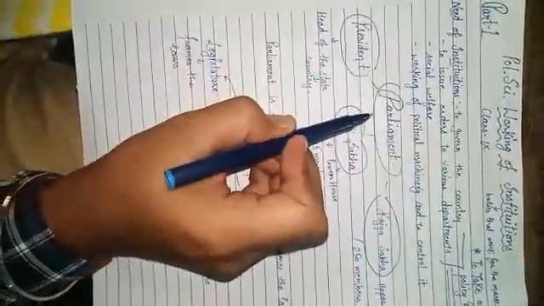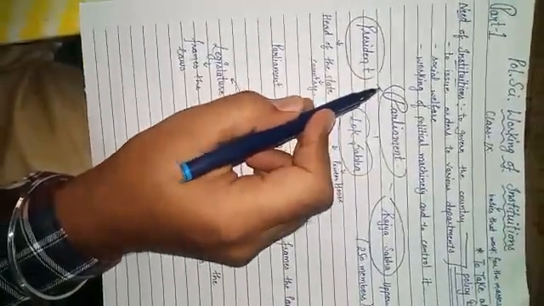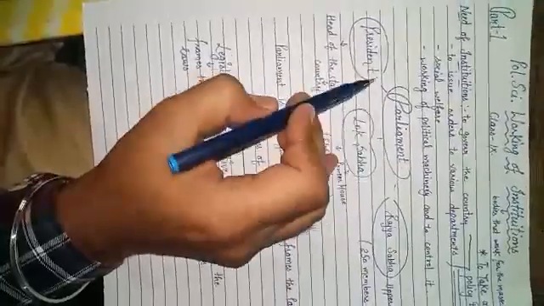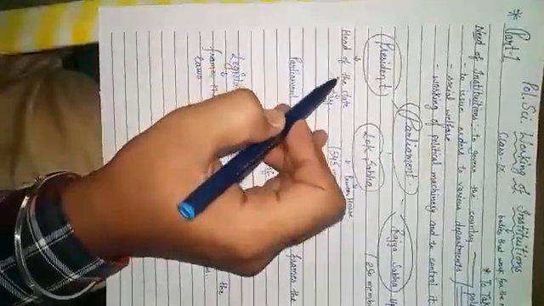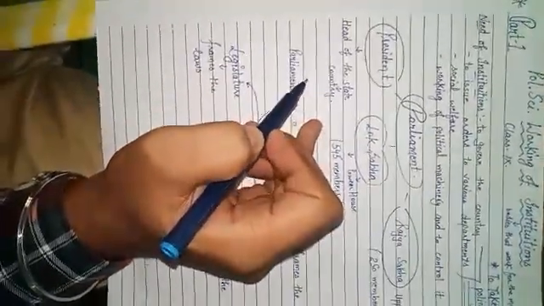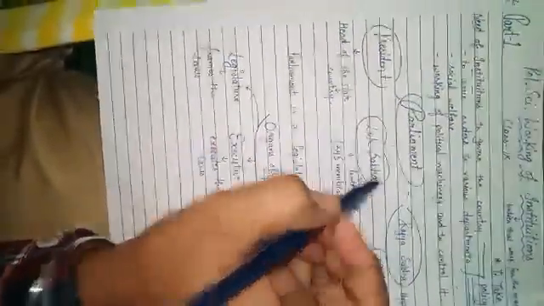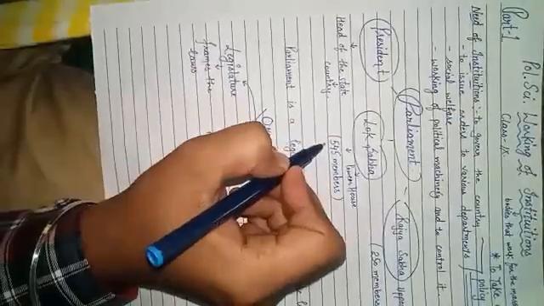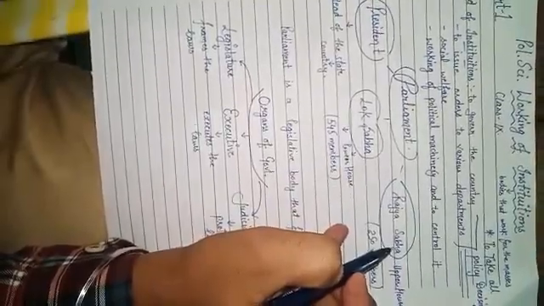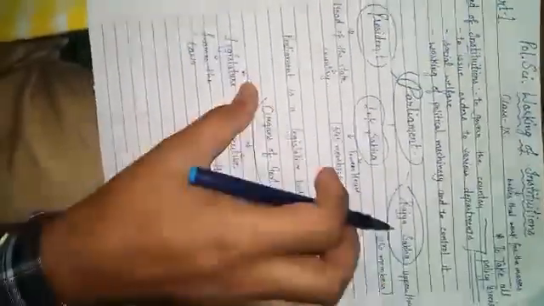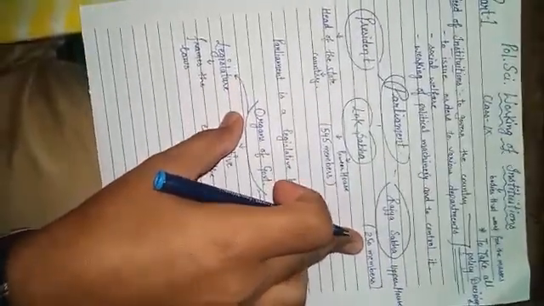And for all such kind of functions, we have the main body, which is parliament. And parliament consists of three constituents. First is president. President is the head of the state, here means country. And second is Lok Sabha. Lok Sabha is also known as lower house of the parliament, and the total number of members in Lok Sabha are 545 members. And third part is Rajya Sabha. Rajya Sabha is also known as upper house of the parliament, and total maximum number of members here are 250.